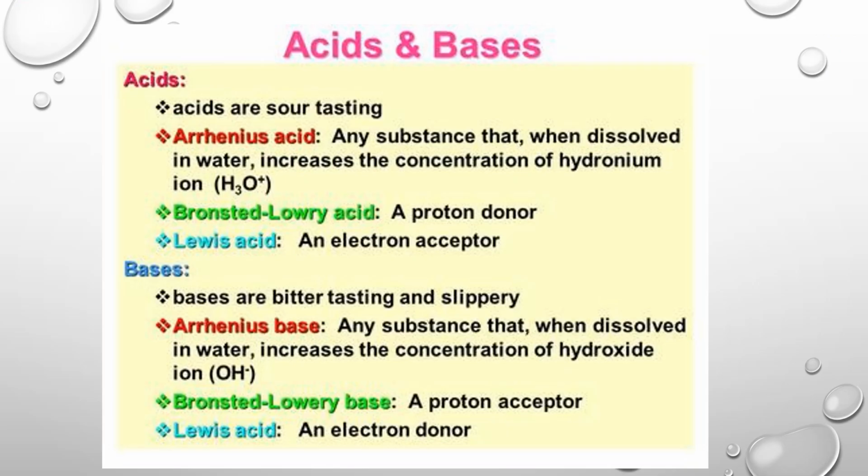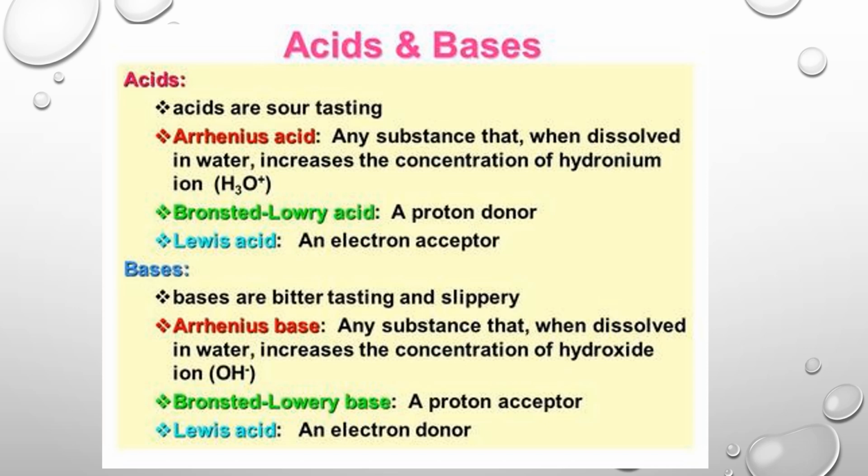We are going to see about the hard acid and hard base. Before that, we have to conclude the Arrhenius, Bronsted, and Lewis acid base concepts. Arrhenius acid: any substance which, when dissolved in water, increases the concentration of hydrogen ions. Bronsted Lowry acid is a proton donor, and base is the proton acceptor. In Lewis acid and base, acid is the electron acceptor, and Lewis base is the electron donor.